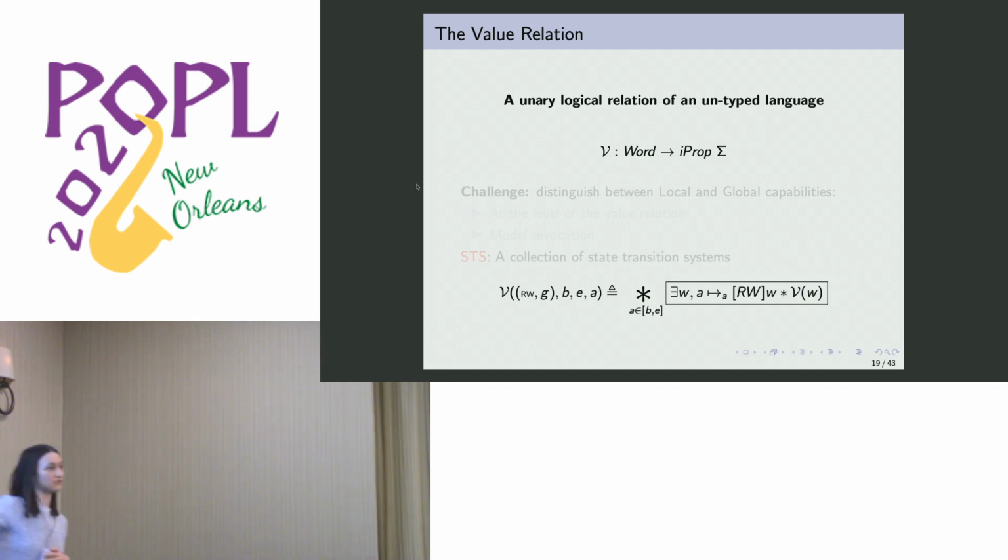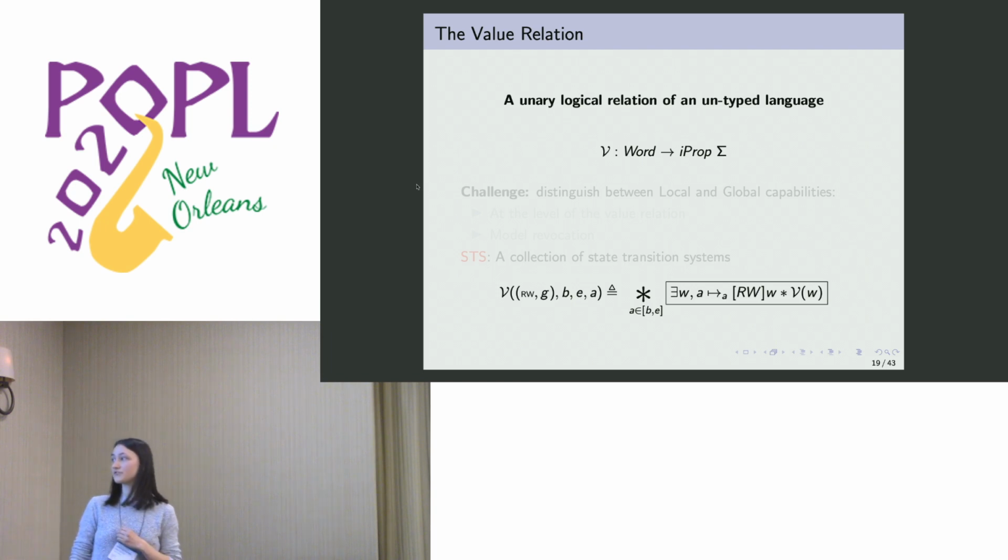And this is a ghost resource, which is an Iris way of describing how your resources work in a disciplined way. And here there's some additional information, so we are also saying that A maps to W with permission read-write. So we also have these permissions in our ghost resources.